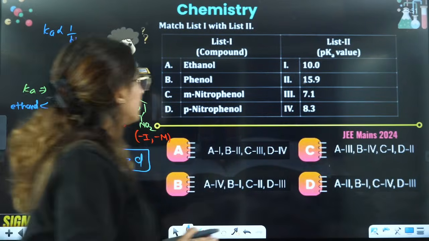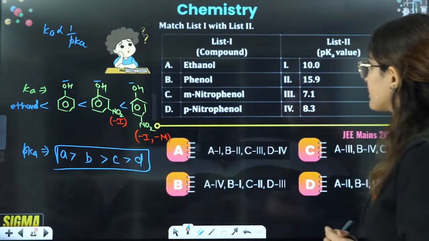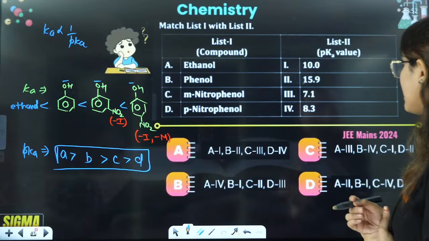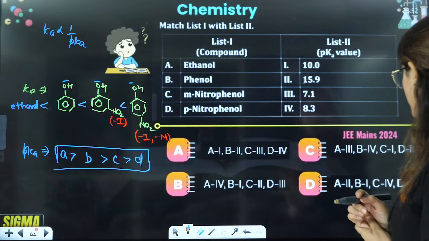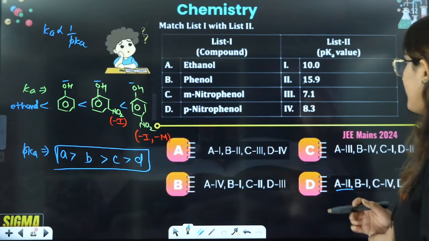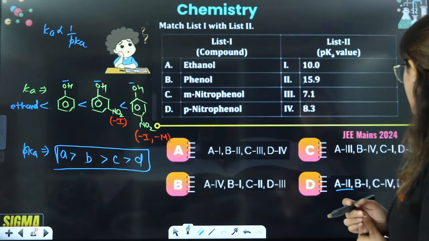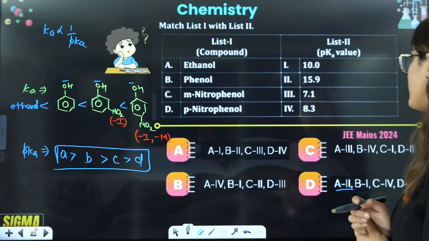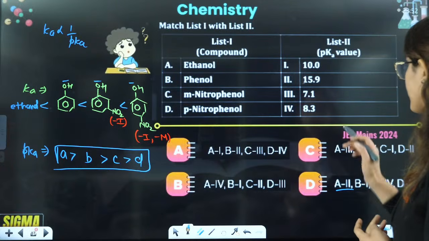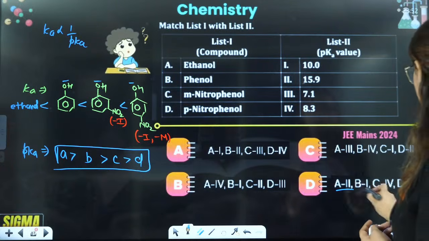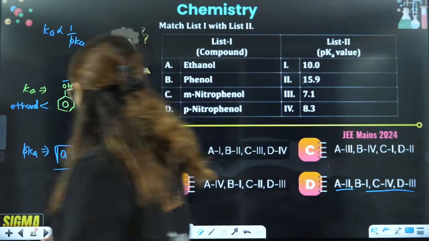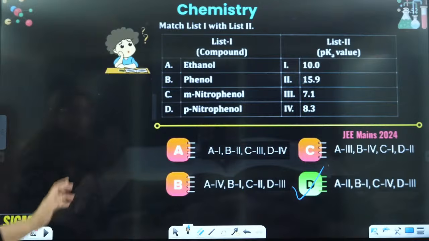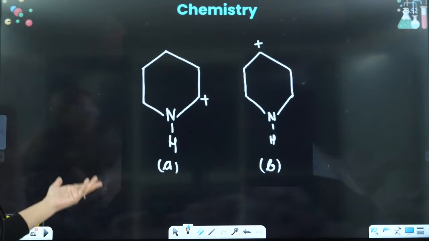A, B, C, D. A is going to have maximum, so A is 2, right? B is going to have 1. After this, you will have 4. And after this, you will have 3. So the answer is going to be D. So all I did is use two concepts and we got the answer.